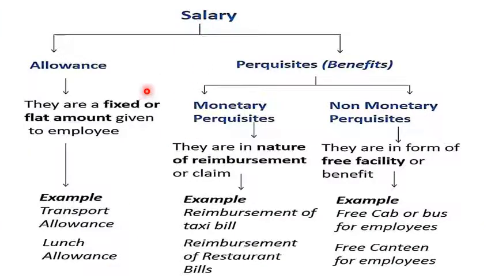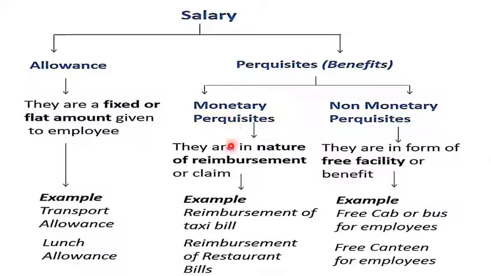In a salary, we bifurcate into allowances and perquisites. Perquisites means benefits. Some perquisites are in the form of monetary perquisites and some are non-monetary perquisites. Allowances are fixed or flat amounts given to the employee, for example transport allowance and lunch allowance.